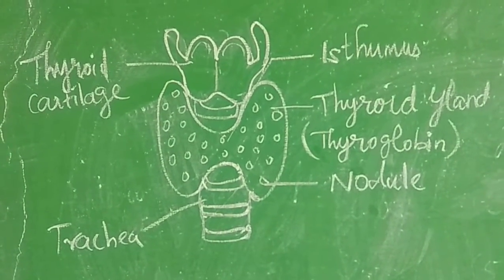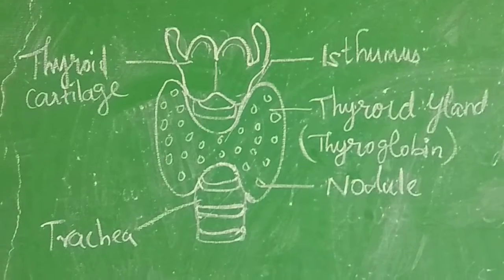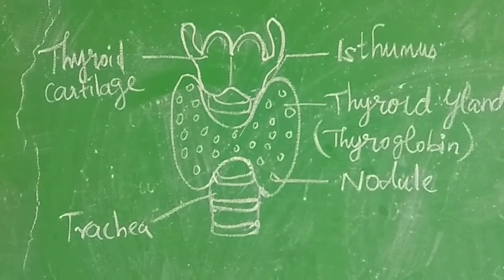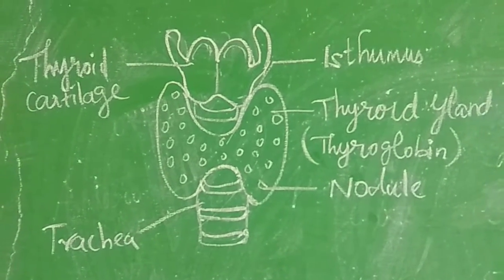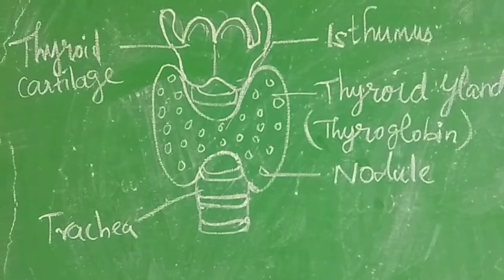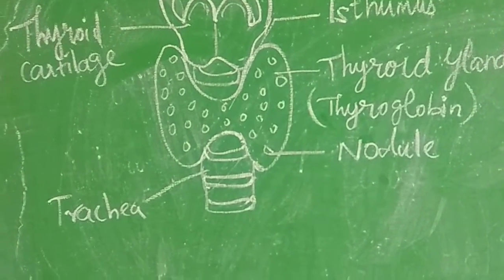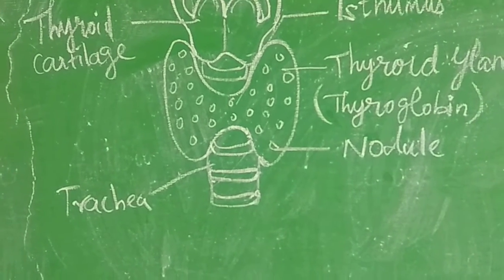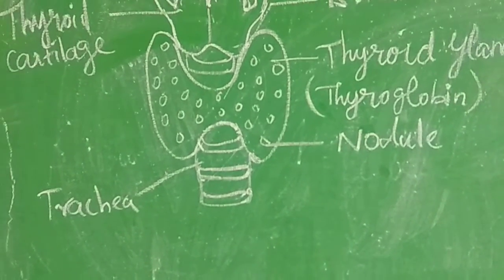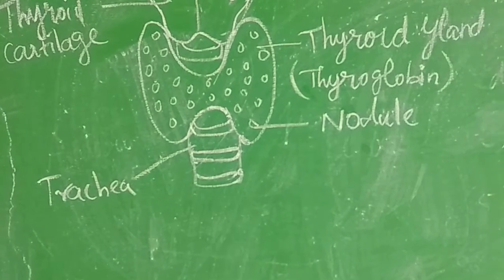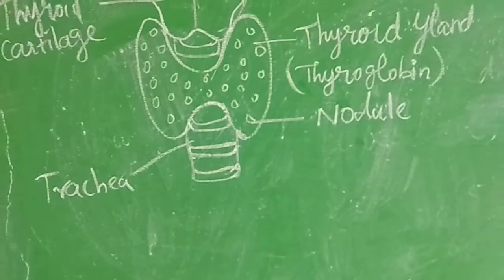Above the trachea, the two-lobed thyroid gland is present, connected by a tissue called the isthmus. The thyroid gland is made up of follicular cells lined by cuboidal epithelium. These follicles are filled with a colloidal material called thyroglobulin. So next we go on.